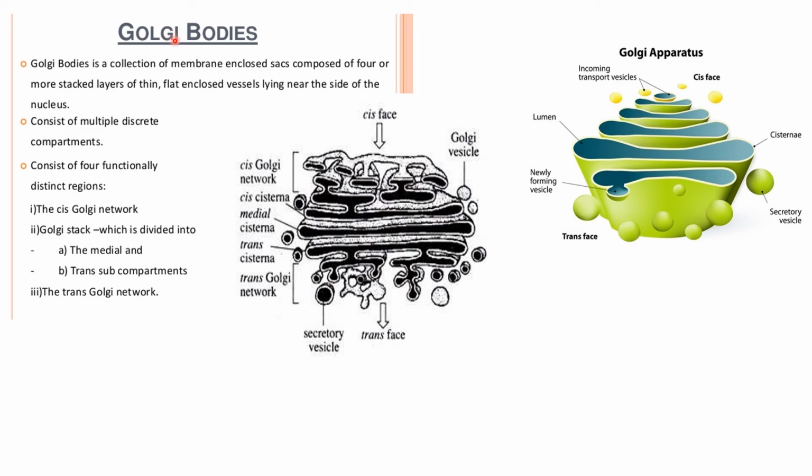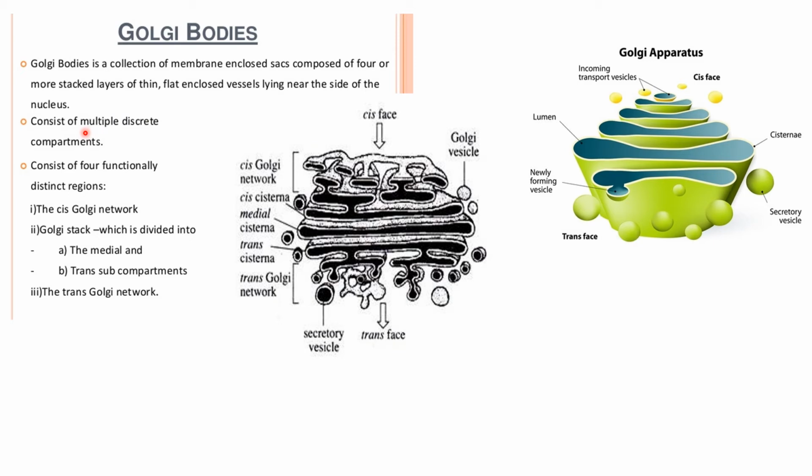Now, moving on to the Golgi body. The Golgi body is a collection of membrane-enclosed sacs. As you can see, it is composed of four or more stacked layers. So these are the layers 1, 2, 3, 4, more than four, which are thin, flat, enclosed vessels lying near the side of the nucleus. So inside this there are vessels which are present.